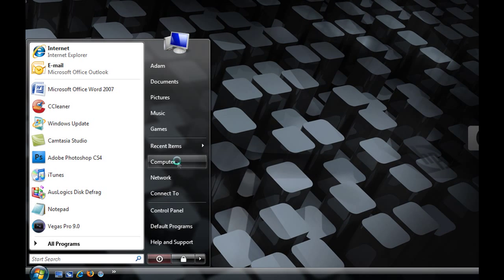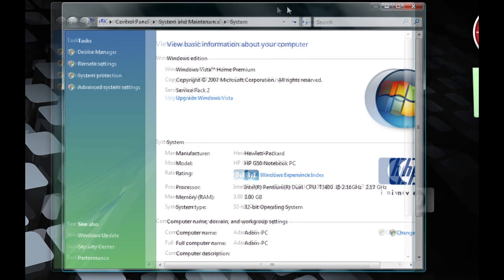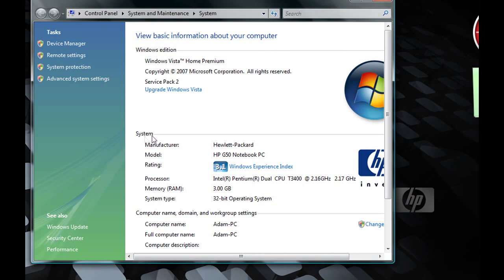So it won't actually add to the RAM that your system has. See, it says system memory RAM, 3 GB. That's how much I had already.